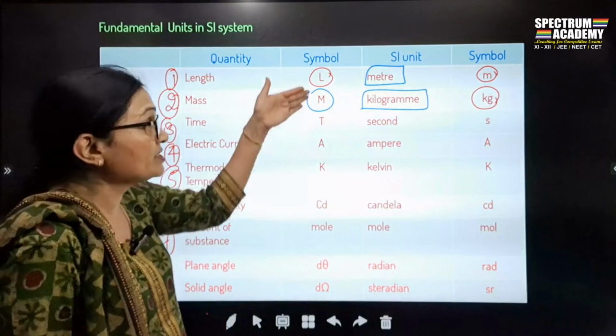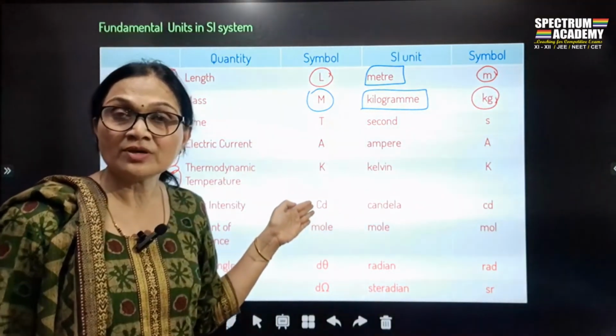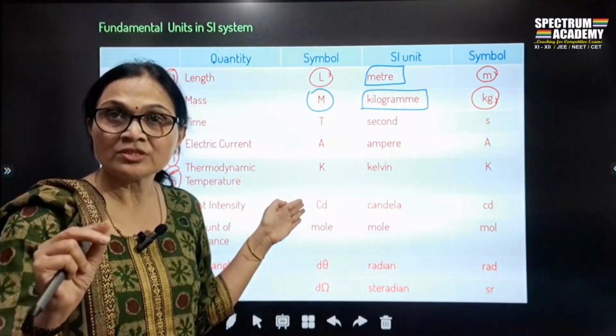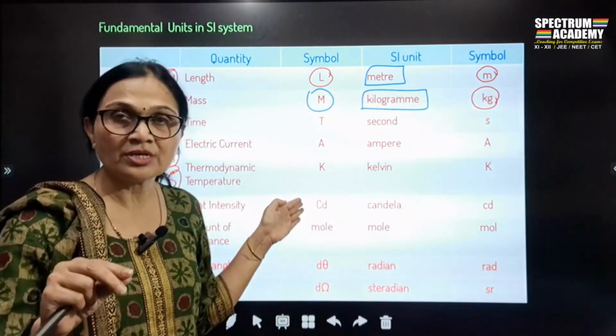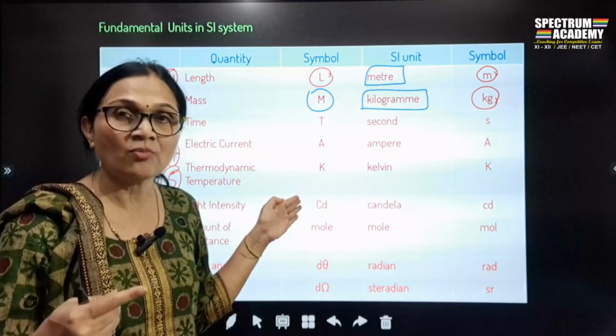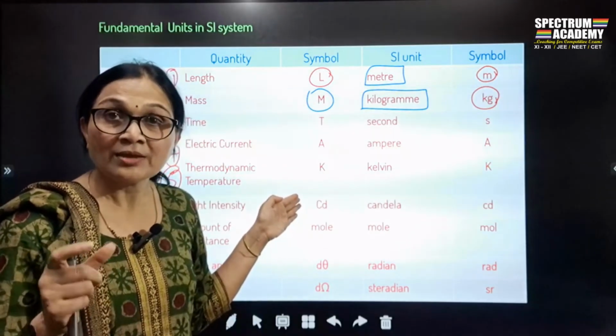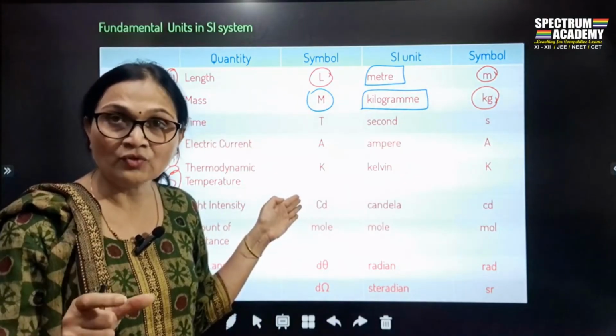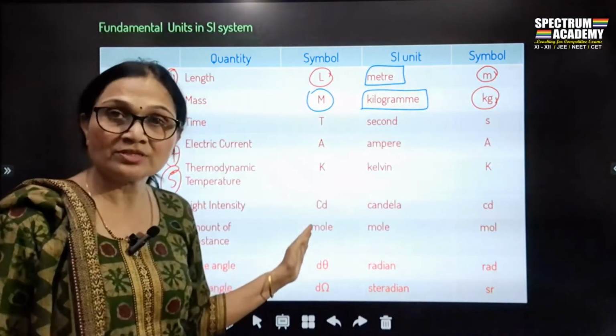Now these symbols also have significance here. Later on we are going to go for dimensions. There is something called a physical quantity, which is a derived quantity, and it can be represented in the form of dimensions. We can write it in terms of dimensional formula, and therefore these symbols have the significance.